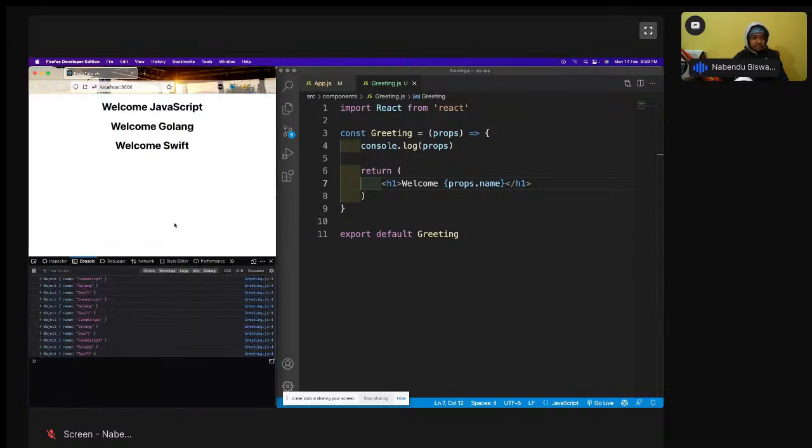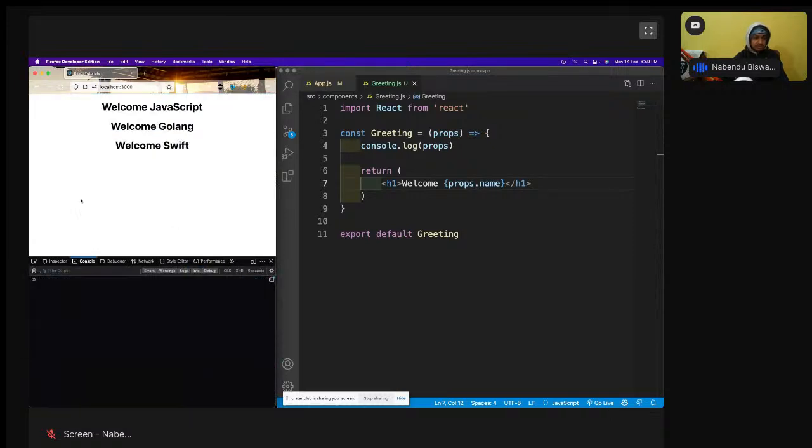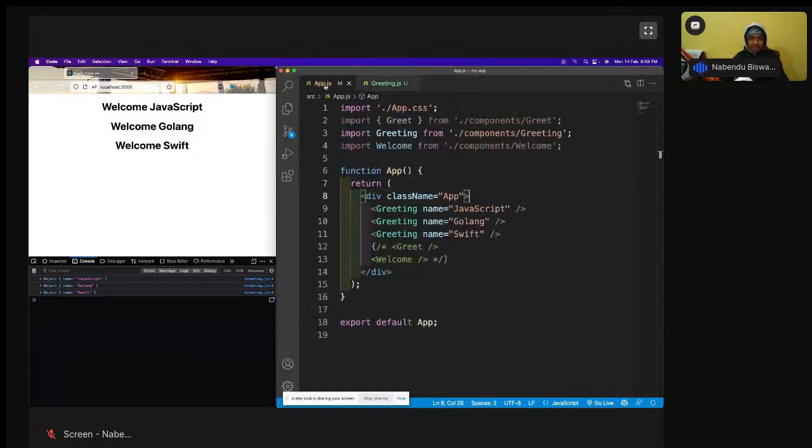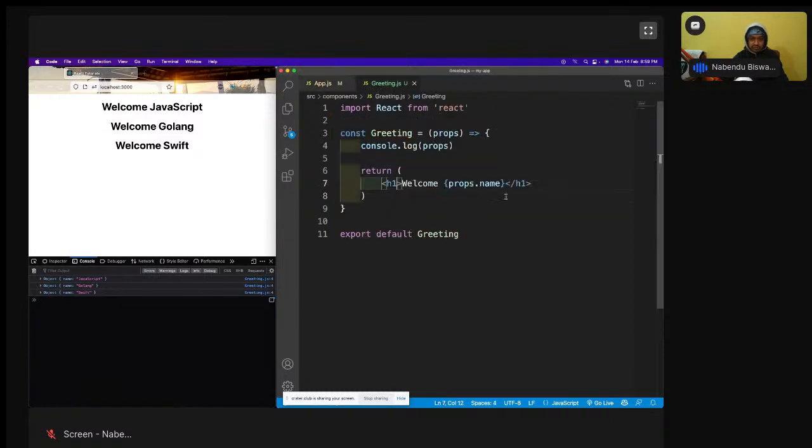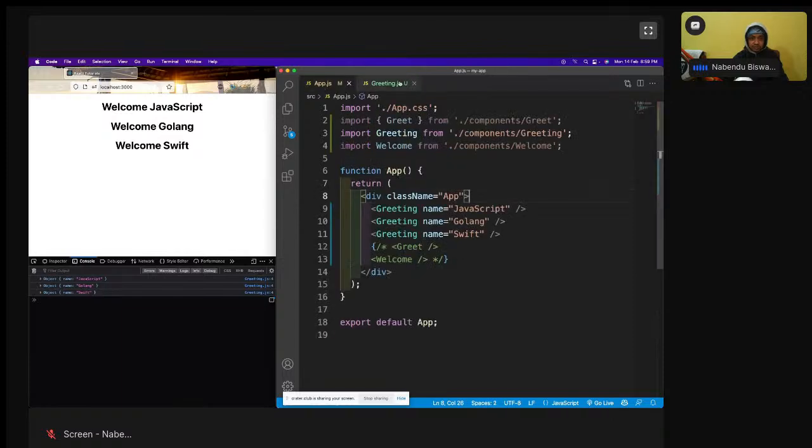Okay, so I'll inspect. We'll refresh it. Props is actually an object with the name and whatever I'm passing it here. So it's an object, and that's why I'm getting it by the object's key, by props.name. Props.name, I'm getting.